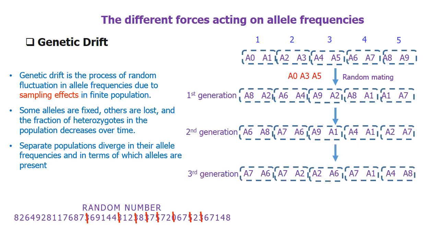In the third generation, we lose one more allele. Now, calculate the allele frequencies in the third generation. The allele frequencies have changed within 3 generations even though there was no natural selection acting on it. This is a chance effect.